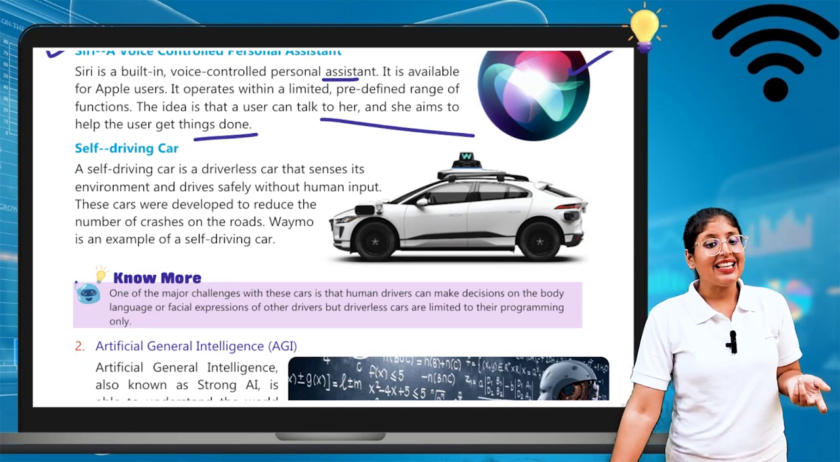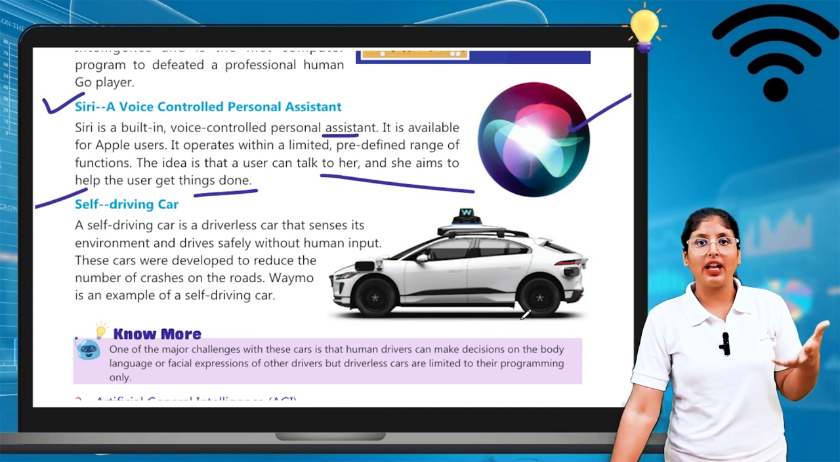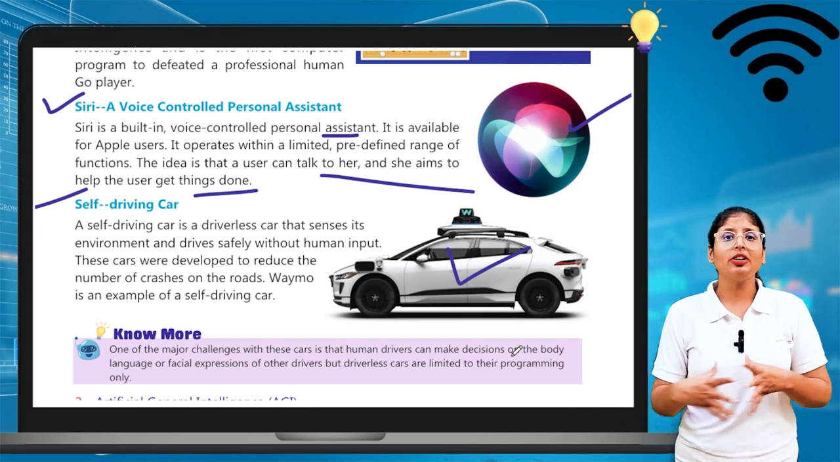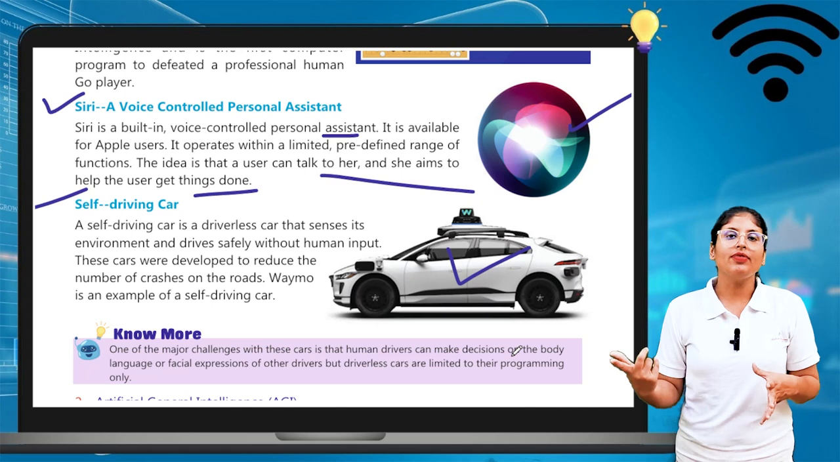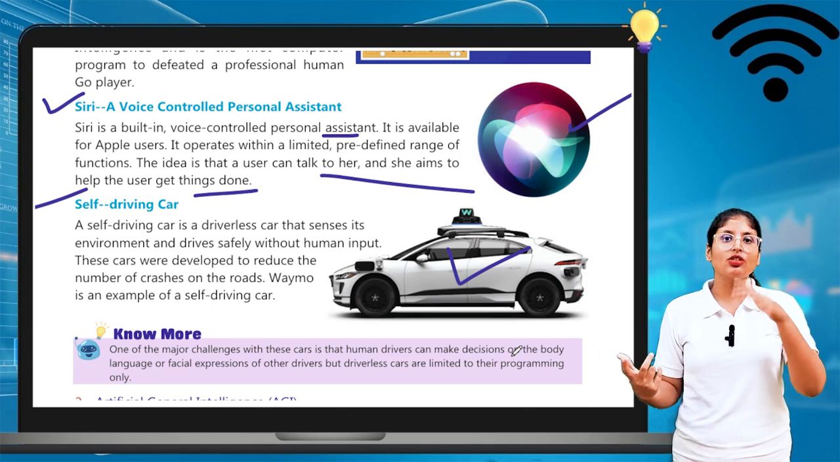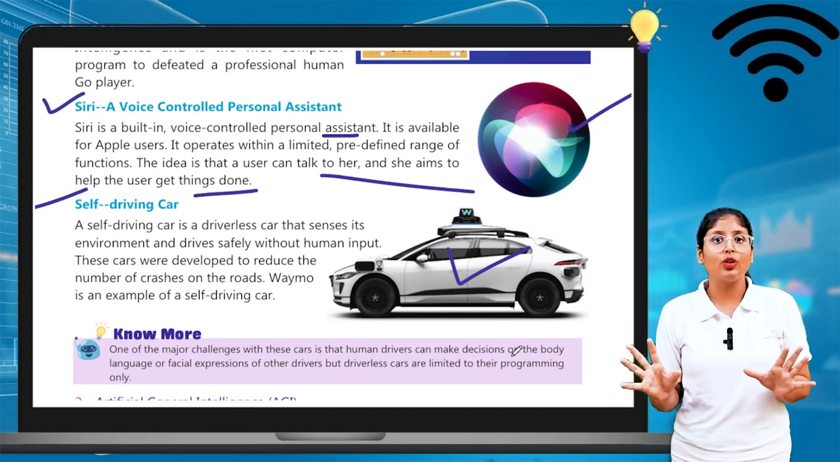Next is the self-driving car. It is also based on narrow intelligence, because it cannot act as a human being can. Of course, the answers of Siri and the answers of a human being cannot be compared to each other.